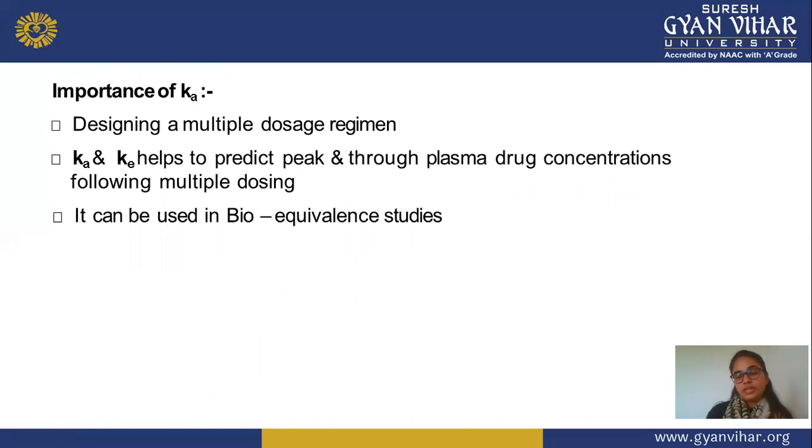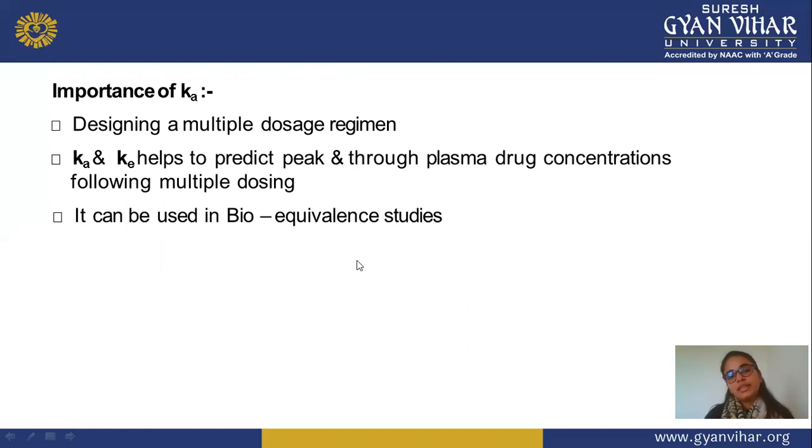And the importance of Ka is constant rate of absorption. So in this absorption, we are designing the multiple dose regimen. Means mainly we are selecting the formulation which has a multiple dose regimen, or where multiple doses are required. Single dose is not sufficient. So for a multiple dose regimen, we usually calculate how much drug is absorbed, or the constant rate of absorption, with the help of this Ka.